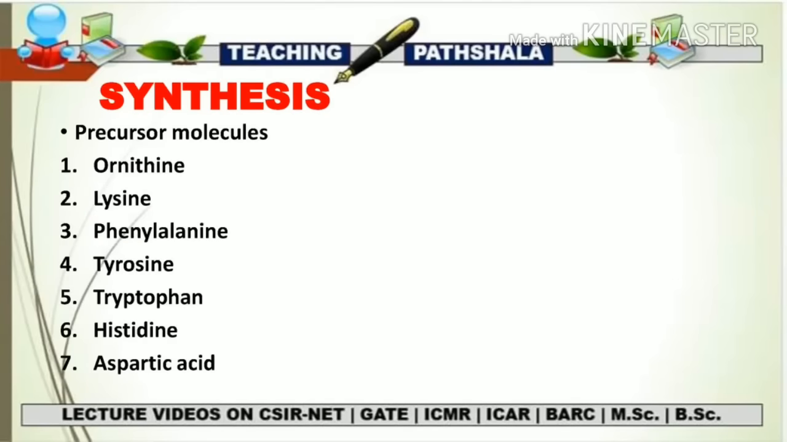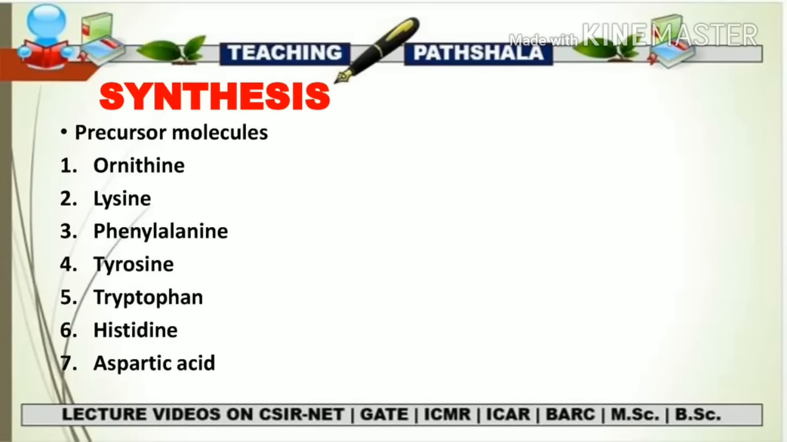Now let's talk about the synthesis of an alkaloid. The biological precursors of most alkaloids are the L-amino acids. Examples of the L-amino acids include ornithine, lysine, phenylalanine, tyrosine, tryptophan, histidine, and aspartic acid. Due to the presence of different kinds of precursor molecules, there are numerous pathways through which alkaloids undergo biosynthesis. So this makes the overall classification difficult, that is, how the pathways should be classified according to the different precursor molecules.